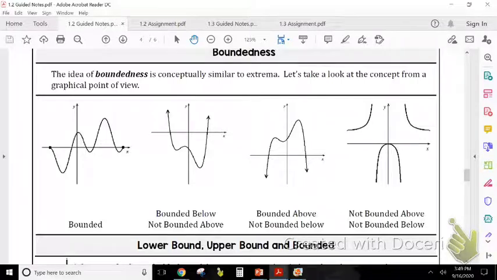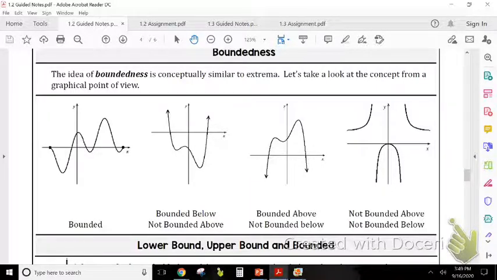Okay, continuing on with 1.2, we're going to talk about boundedness. So the idea of boundedness is conceptually similar to extrema. Let's take a look at the concept from a graphical viewpoint. So just think about it. What does it mean to be bounded? Or what's a boundary? A boundary is a line you don't cross, right?